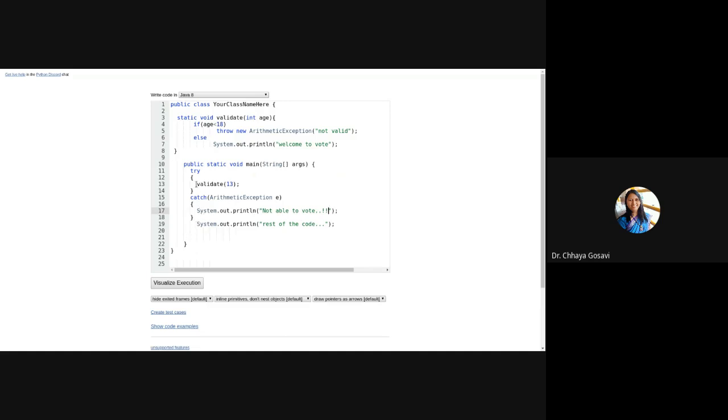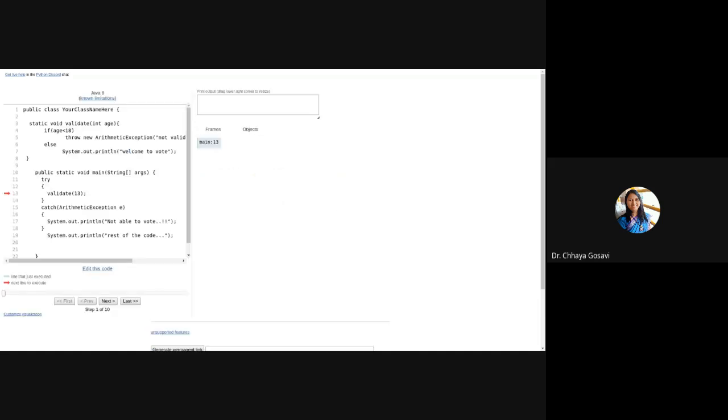So now what will happen? The validate 13 function will be called, and here it will throw ArithmeticException. Now it will search for a try block and catch block matching this arithmetic exception. It will execute this line and this line, and the program will terminate successfully. The exception is still there. We cannot do anything about the exception, but we can handle this exception properly.